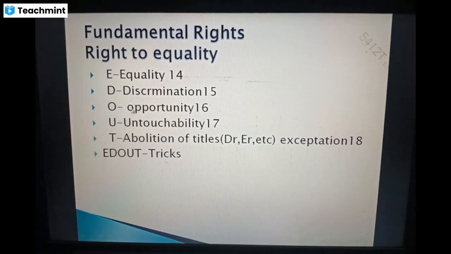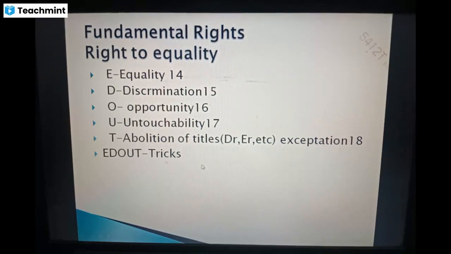Here D is for right against discrimination. Here O is for right to equal opportunity. Here U is for right against untouchability. Here T stands for titles, abolition of titles, like doctors, engineers, etc.